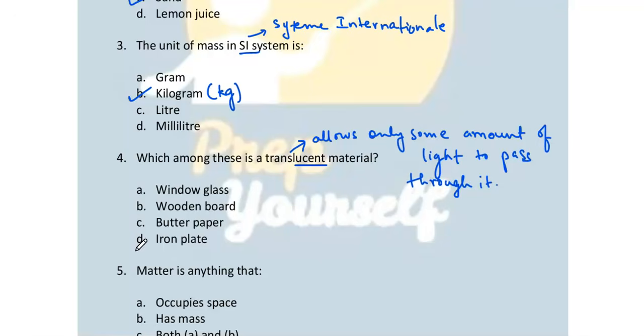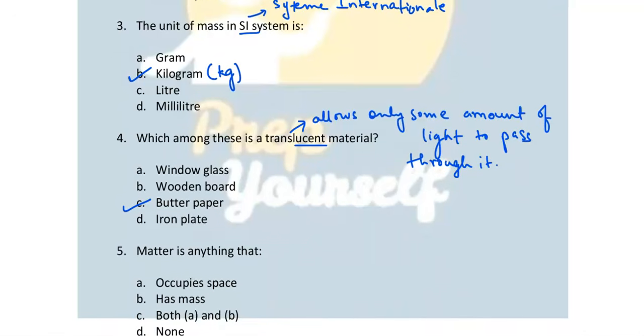So which of these should be the correct answer? Butter paper. Window glass is transparent, you can see clearly through it. Wooden board is opaque, you cannot see through it at all. Iron plate is also opaque, you cannot see through it at all. So the correct answer is butter paper.